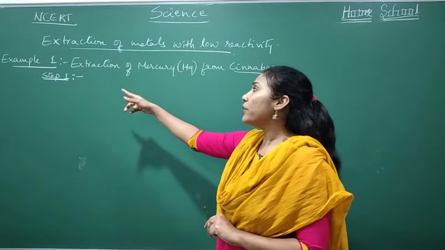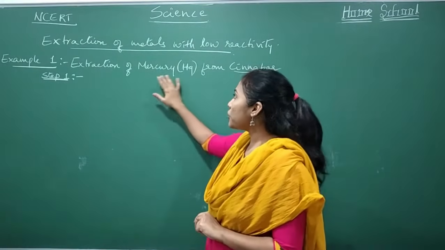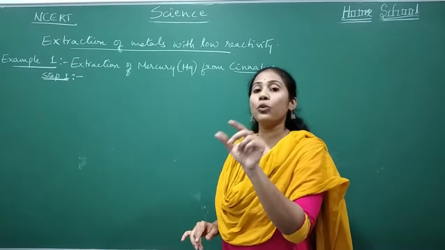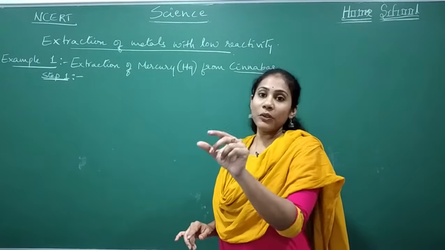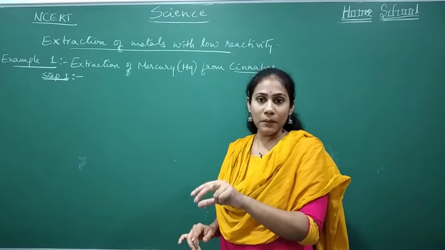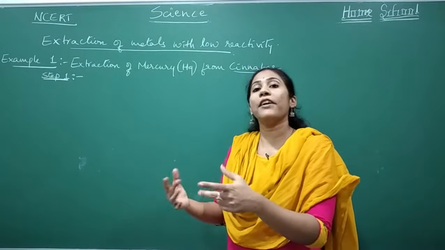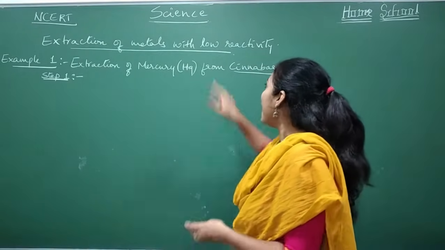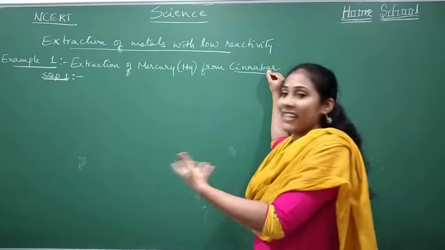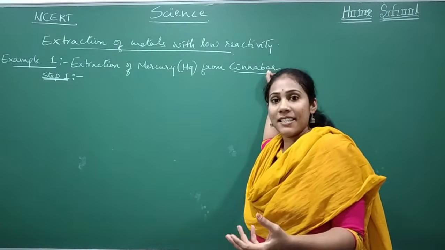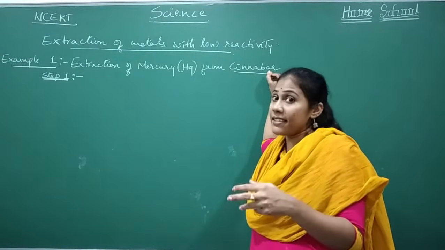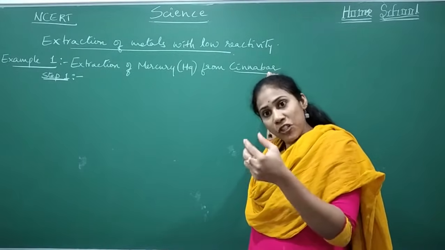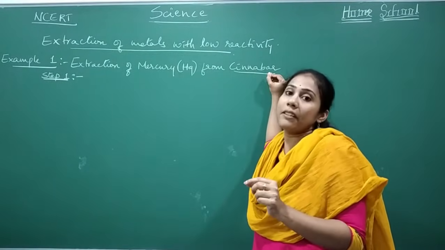Here we are going with the first example, extraction of mercury. Mercury is an example of a metal with low reactivity. Mercury, gold, silver, platinum, all these are less reactive elements. Let us extract mercury from its ore. The ore's name is cinnabar. In the last class, I gave you a table which consisted of special names for some of the ores, isn't it? Those special names are necessary to remember here.